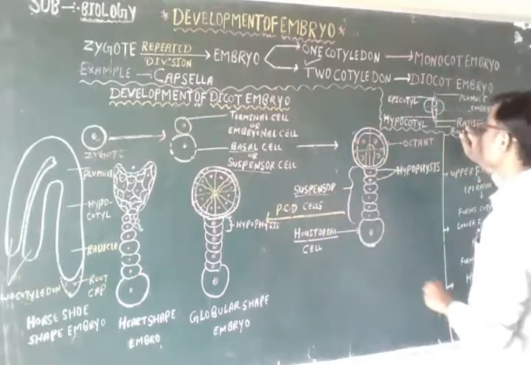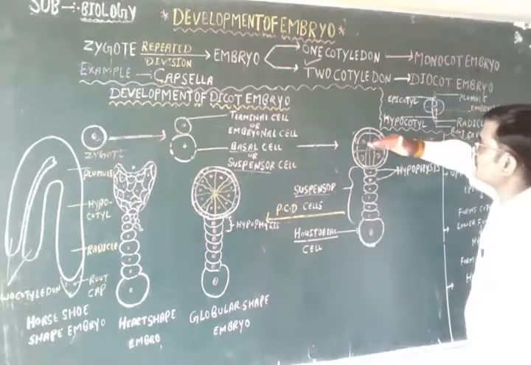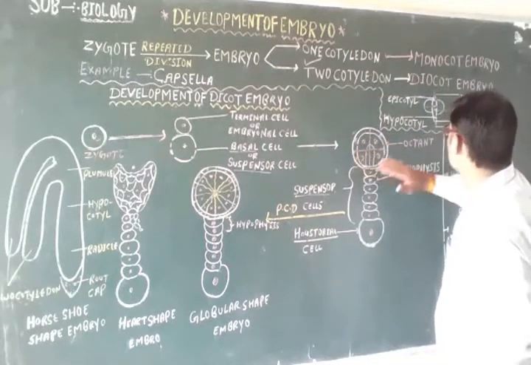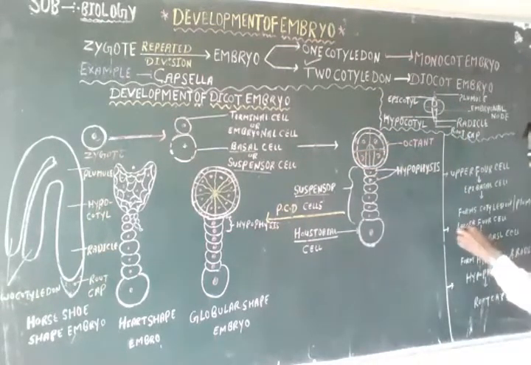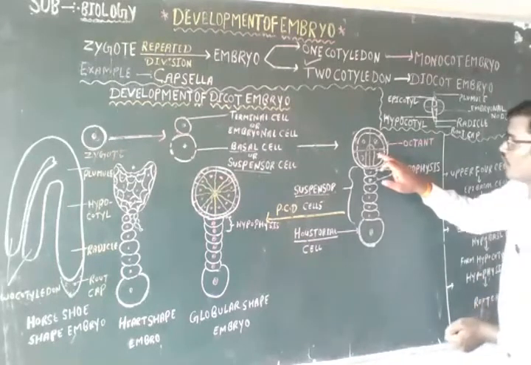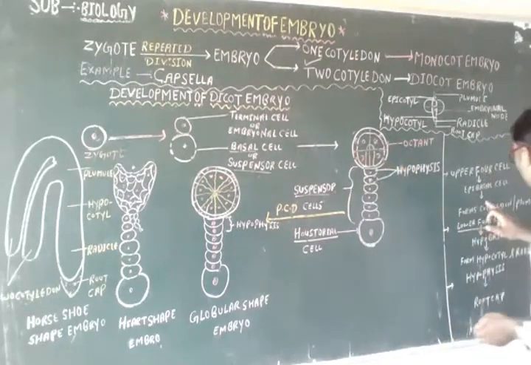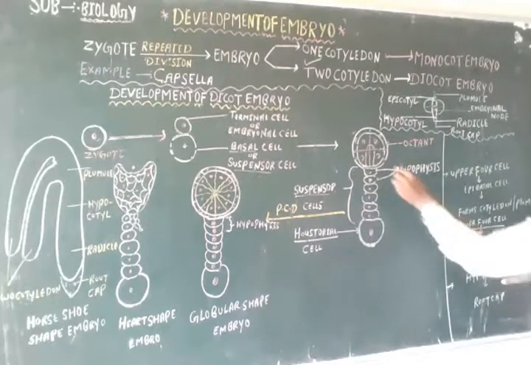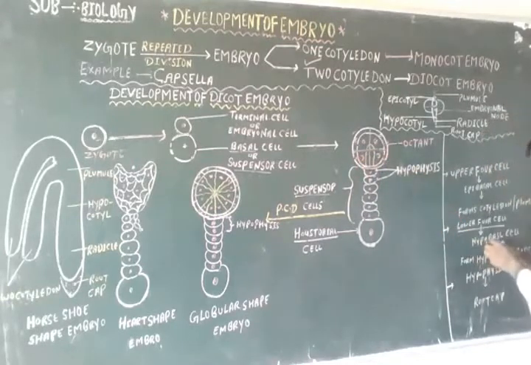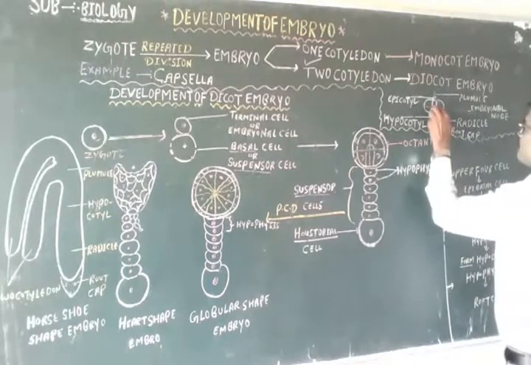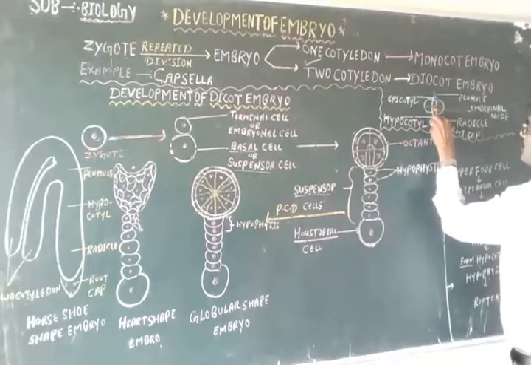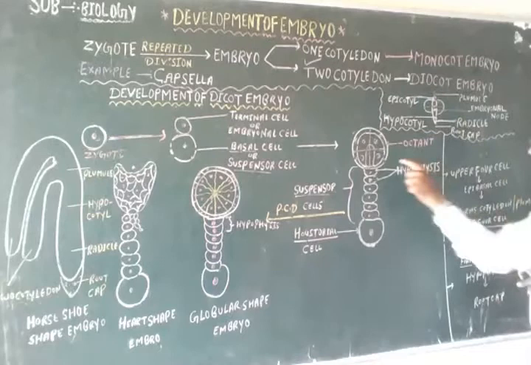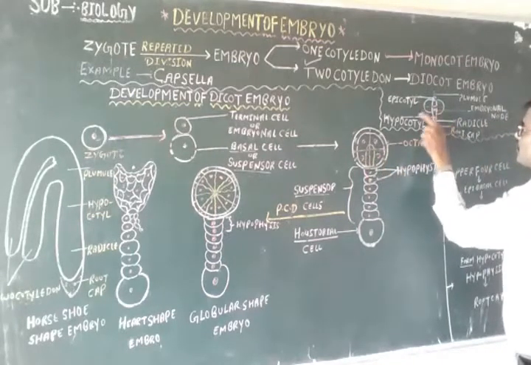I have mentioned here lower four cells, 1, 2, 3, 4. Lower four cells form the hypovesical cells, and these hypovesical cells form hypocotyl and radicle. This region is the hypocotyl, and this is the radicle.